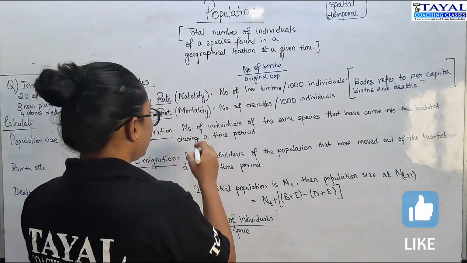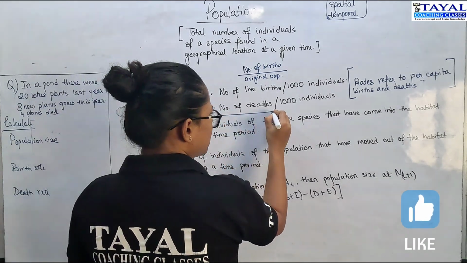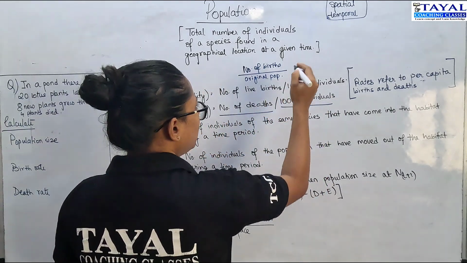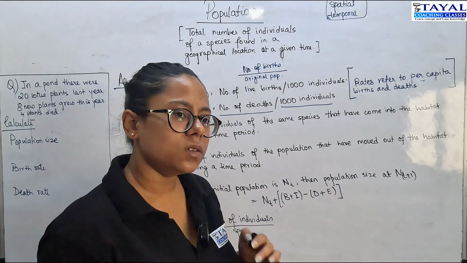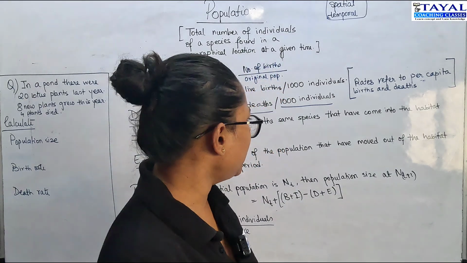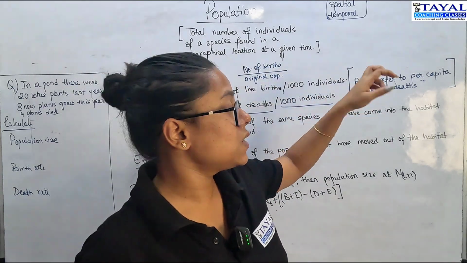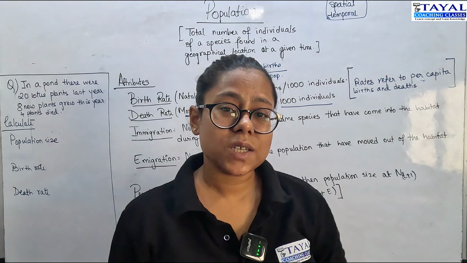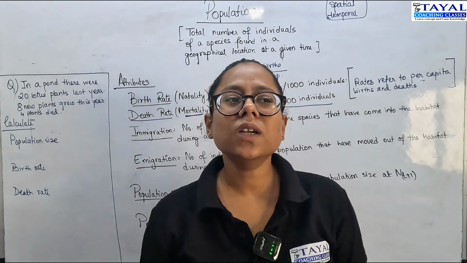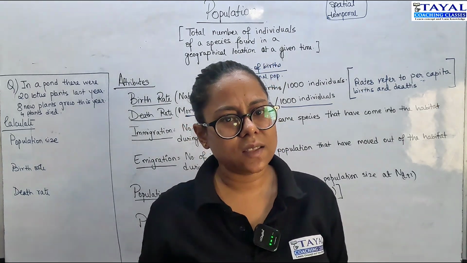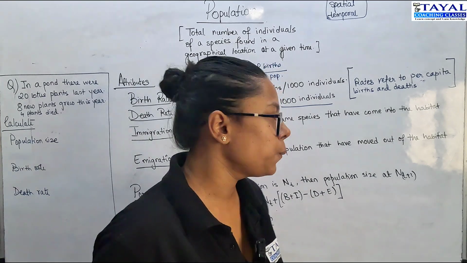For animal populations, we can also consider this. Death rate or mortality is the number of deaths per 1000 individuals. Again, it can be the number of deaths upon the original population, right? So that basically means that these rates would vary based on the per capita, the number of individuals present in that given population, correct?